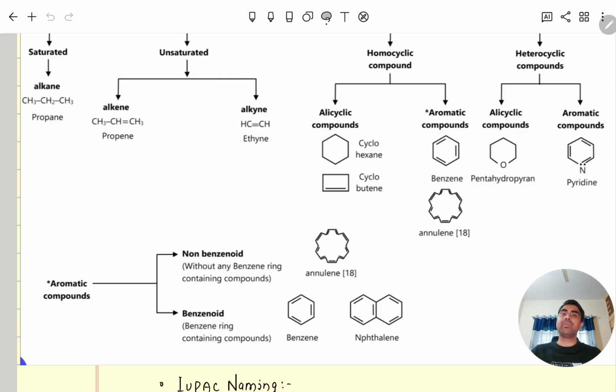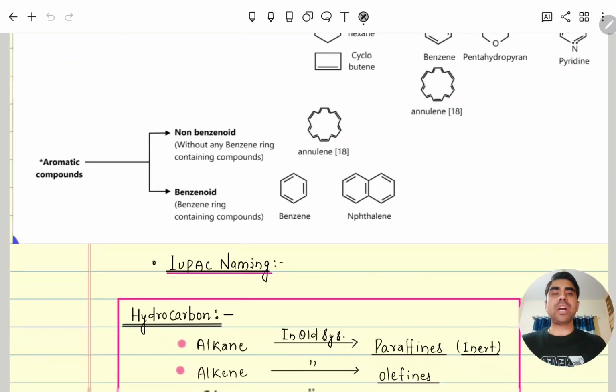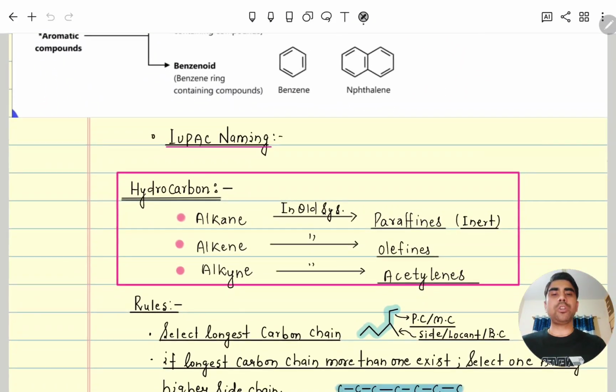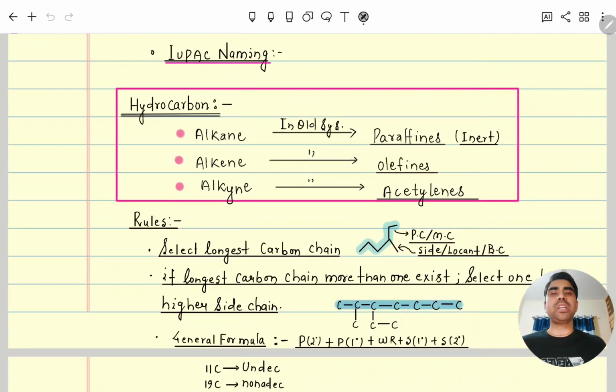So in isomerism we will discuss all of those, annulene 16, annulene 10, and so on. In GOC also we will study it. So this is an aromatic compound, and it has 18 pi electrons. It is cyclic and planar but not derived from the benzene ring. Hence this is also an aromatic compound, one classification, non-benzenoid aromatic compounds. Clear? Next, moving further, now we will discuss all the rules given by IUPAC.